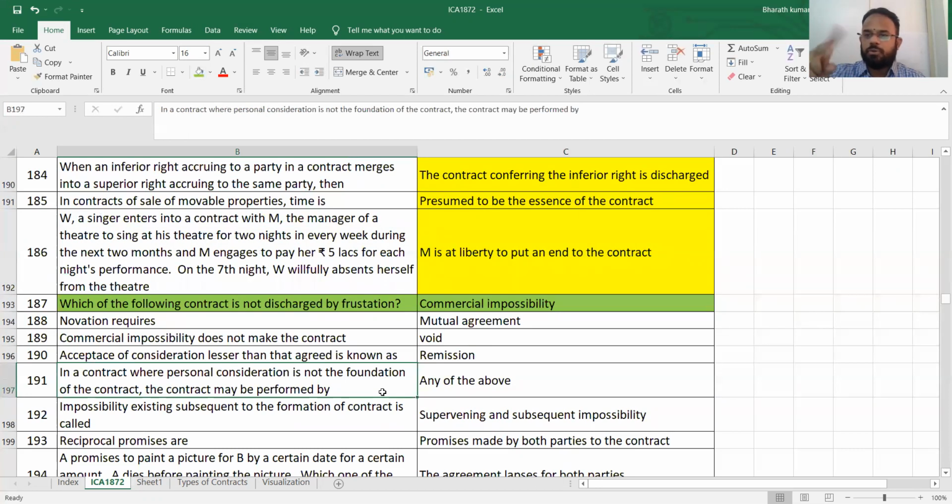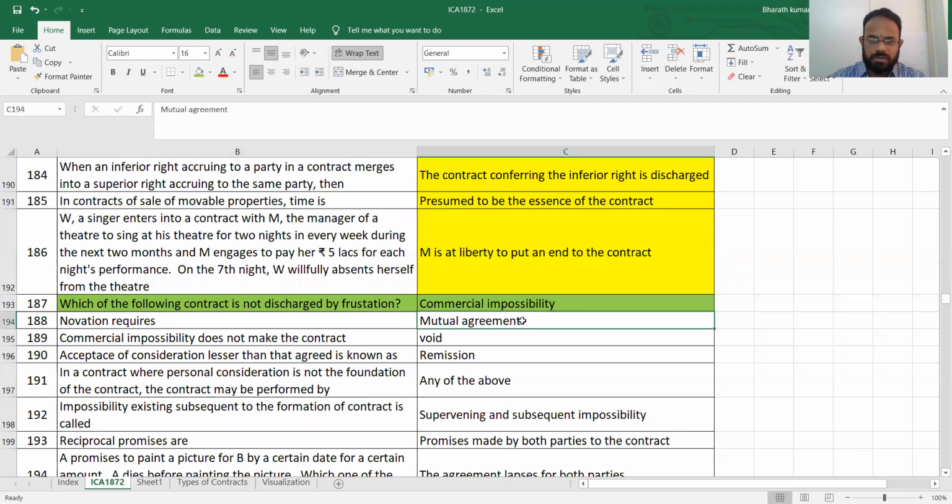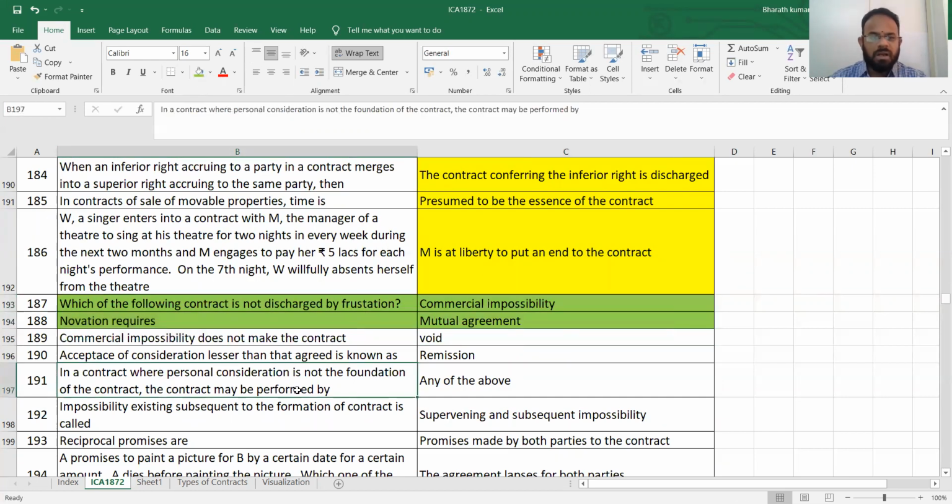Novation requires mutual agreement. Novation means what? Substitution. We have already told this. So this also I will mark in green color. Commercial impossibility is void. We already know this. This is not a big point to remember.